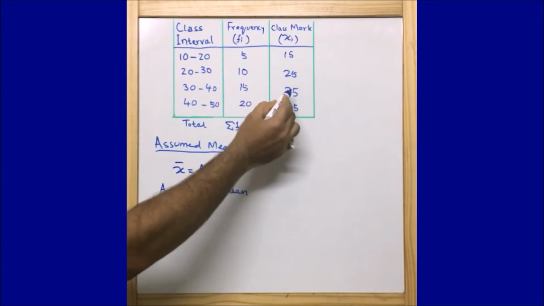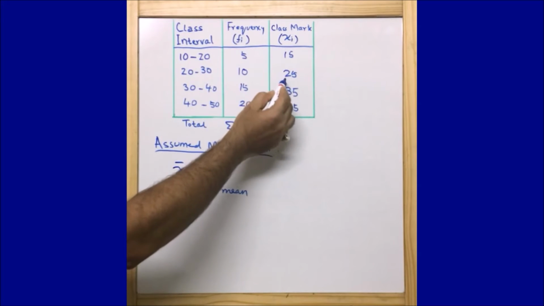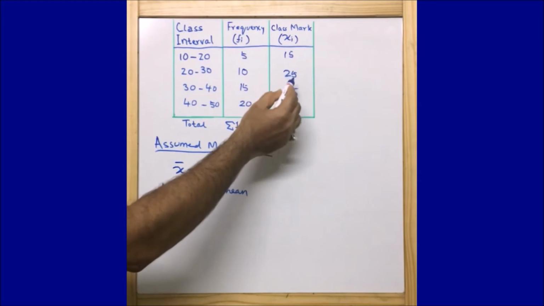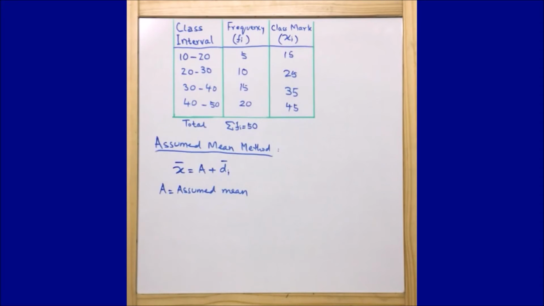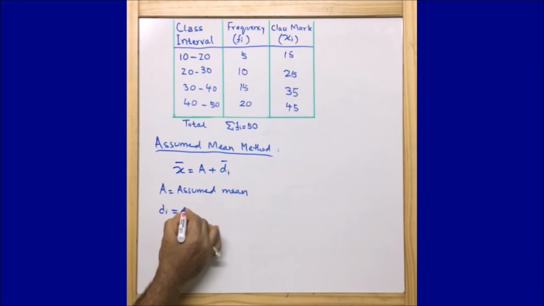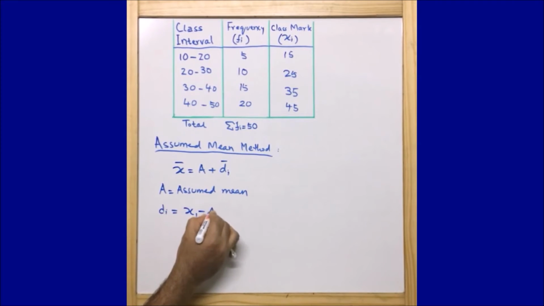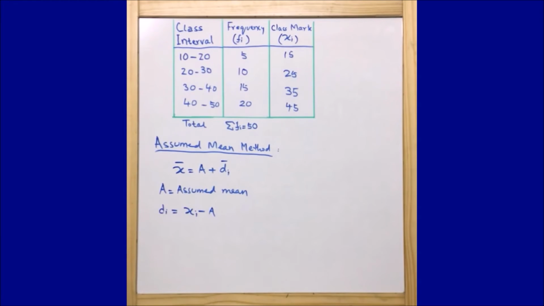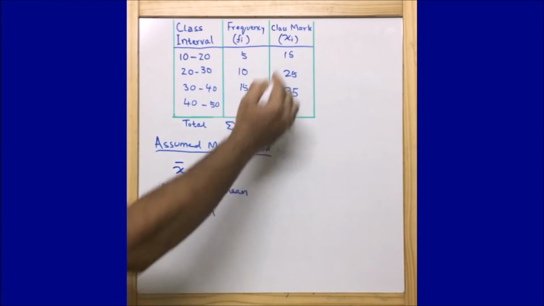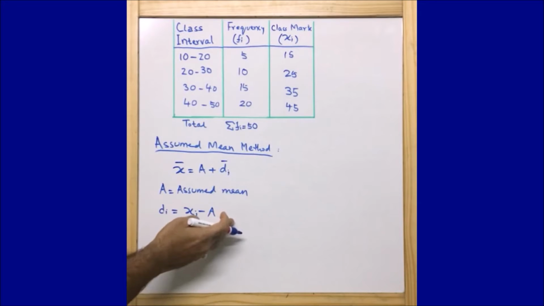Let's say from this class mark we can assume anything. If I assume 25, then with the help of 25 we will move ahead and see how we calculate with the help of the assumed mean. Now di, or deviation. How do we find di? Di is nothing but xi minus a. Xi is the class mark, so di is the class mark minus the assumed mean.